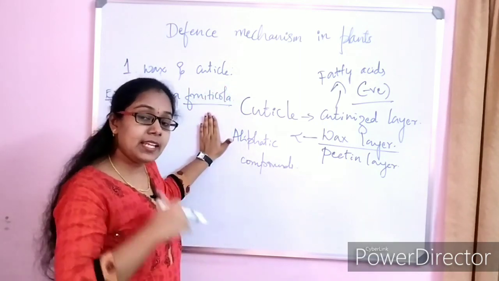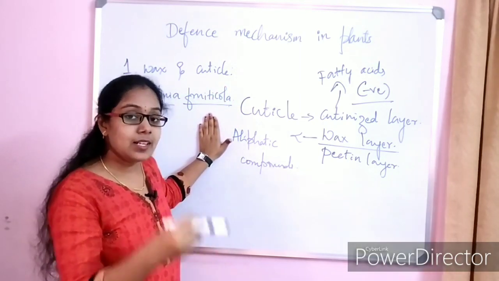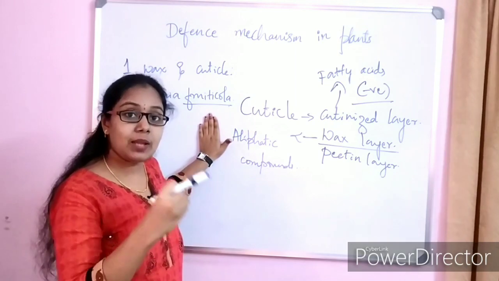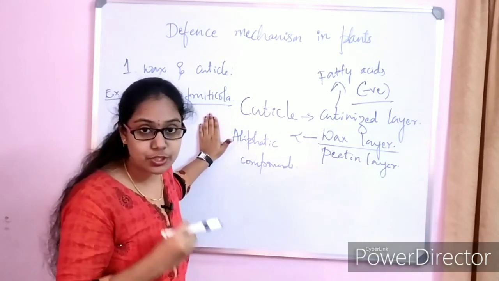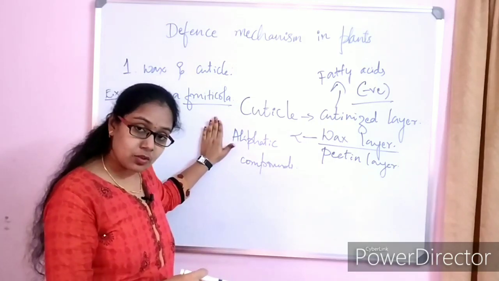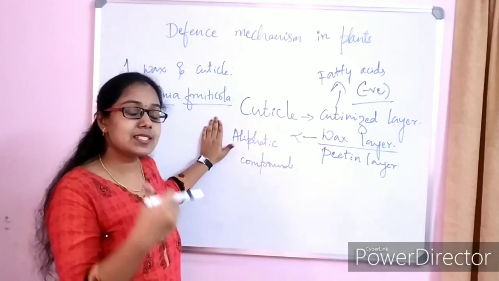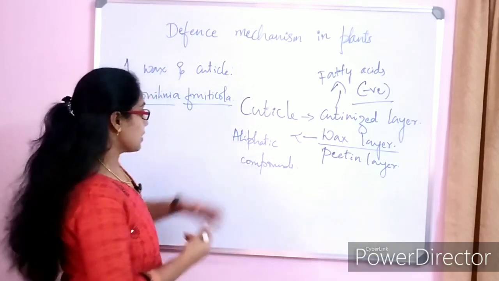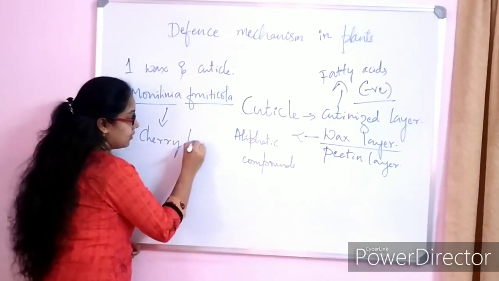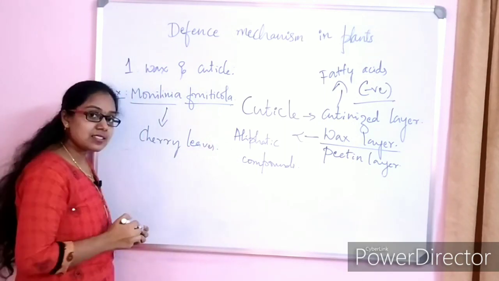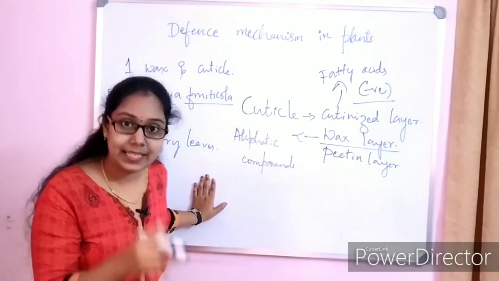So it can gain entry into the host cherry plant by digesting the cuticle that is present in the leaf tissues.